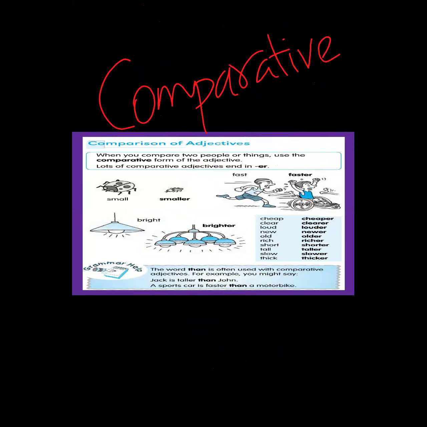See over here, when you compare two people or things, use the comparative form of adjectives. If you have to compare two people or two things, two places like this, which form are you going to use? Comparative form of the adjective. And in comparative form, what do we add? Er, at the end. So small becomes smaller. Bright becomes brighter. Fast becomes faster.